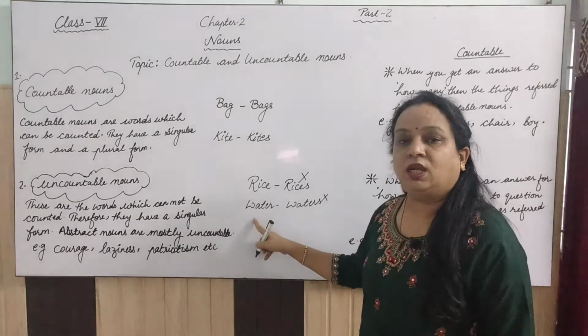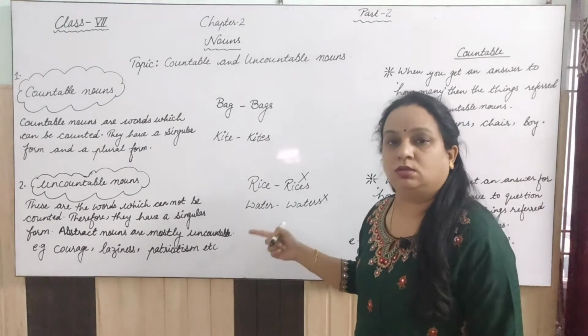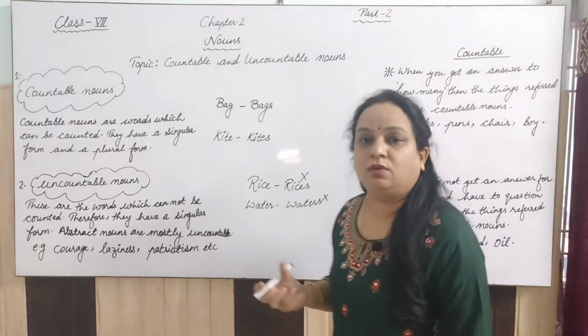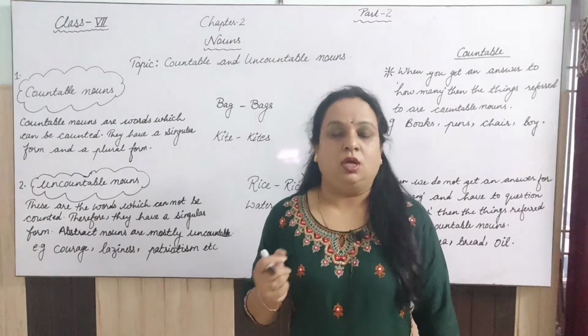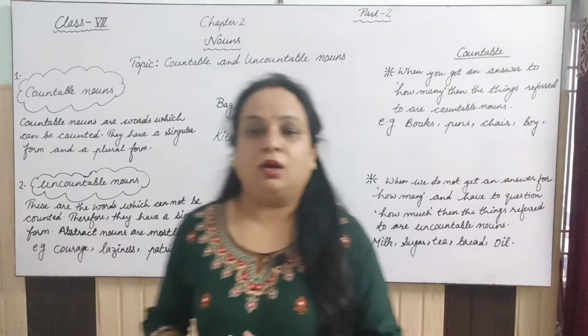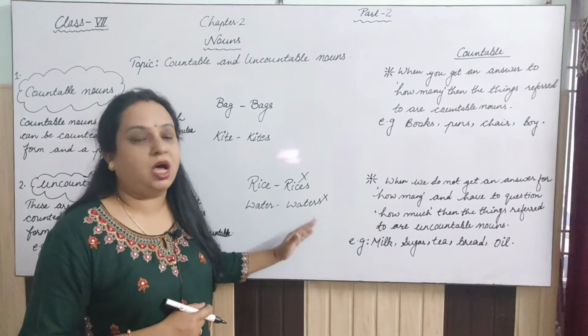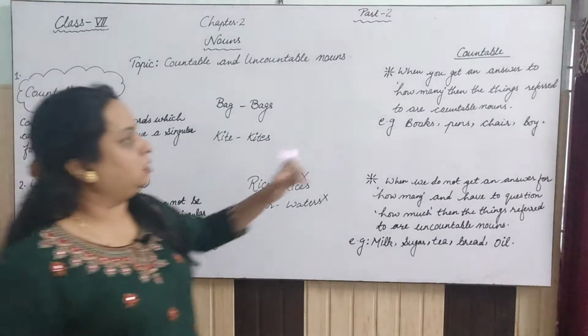It can be 1 glass of water, 2 glasses of water. It is not waters. It is a bottle of water or 2 bottles of water. So the things which cannot be counted and do not have singular and plural forms are known as uncountable nouns.